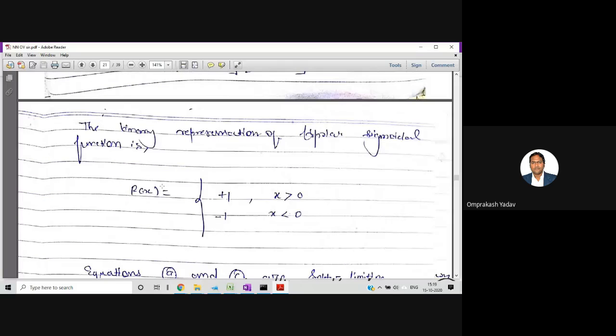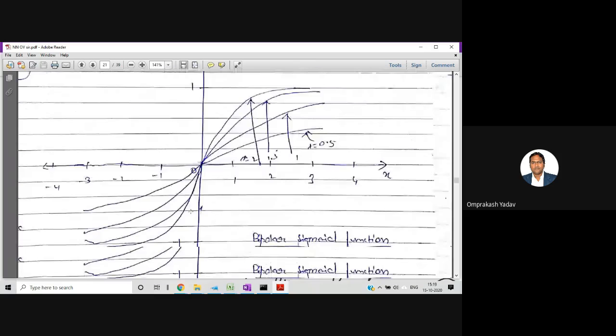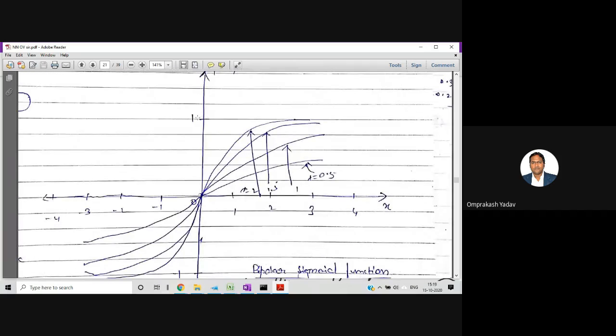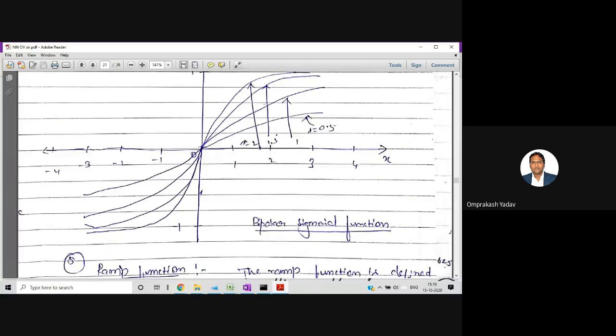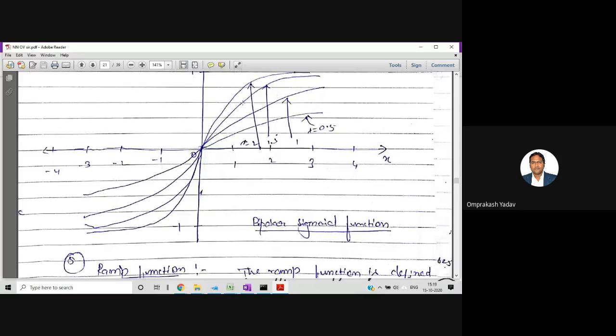So just remember the formula. And for this one, what will be the decision? Plus 1 or minus 1. If x is greater than or equal to 0, then plus 1, else this will be minus 1. So both the poles we are getting. Now let's see the diagram. In the diagram, both the poles will have plus 1 and minus 1, and this curve will go from here till minus 1. Lambda is a steepness parameter, so the steepness will change just by changing the value of lambda.